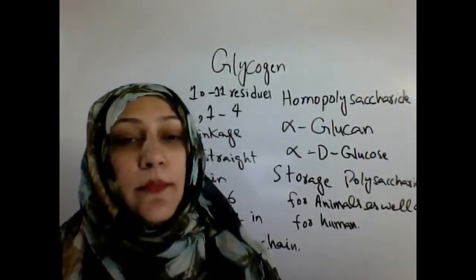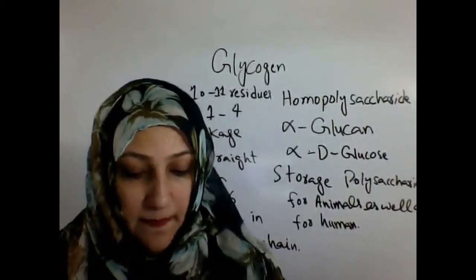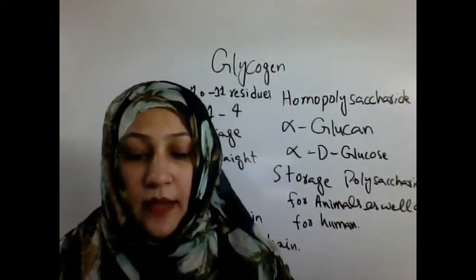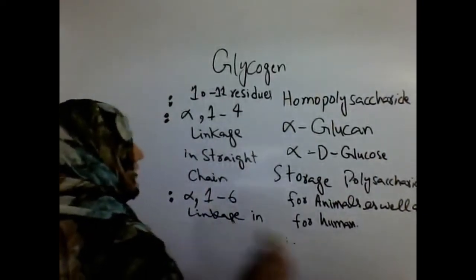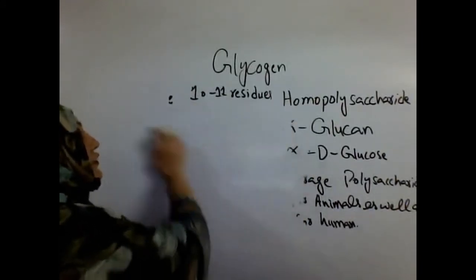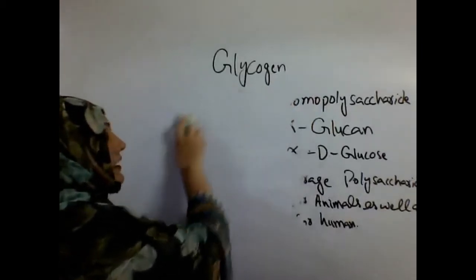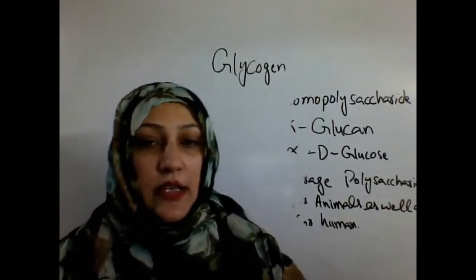As we know, the straight chain is alpha 1,4 linked. We will have to draw the structure of the glycogen molecule first.